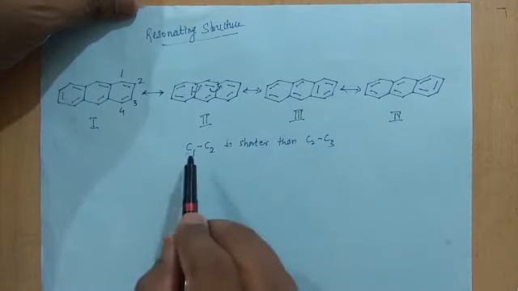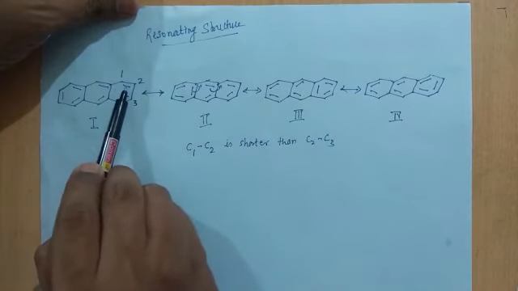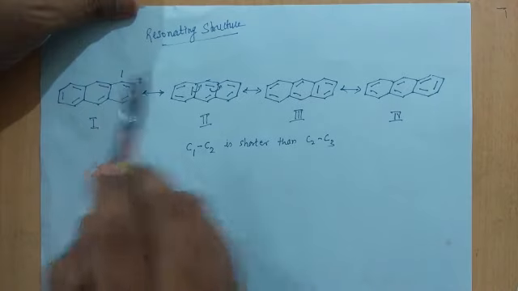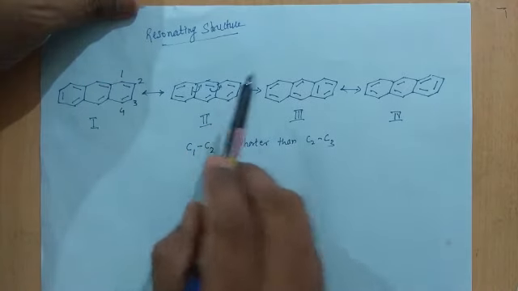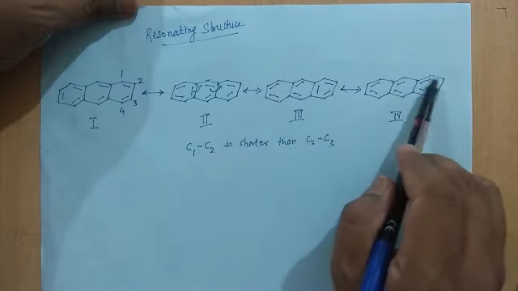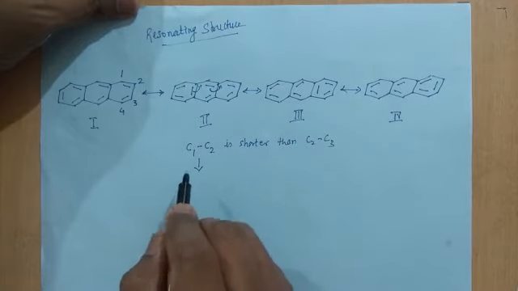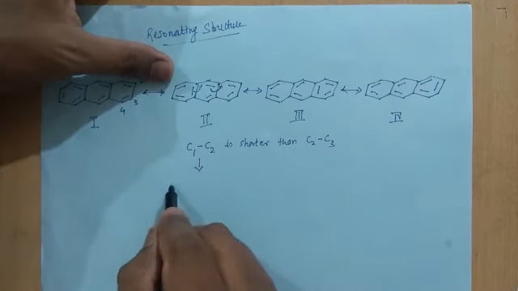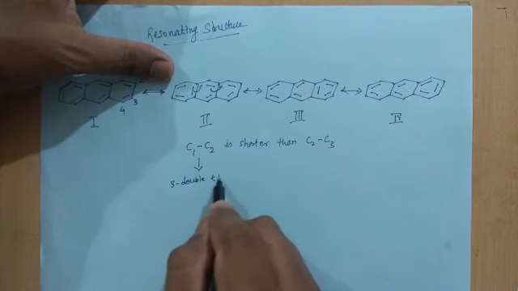Because C1-C2, look at this, it is a double bond in the first resonating structure. Similarly, it is a double bond in the second resonating structure. It is a double bond in the third resonating structure, and in the fourth structure it is a single bond. So the C1-C2 bond is a combination of 3 double bonds and 1 single bond,